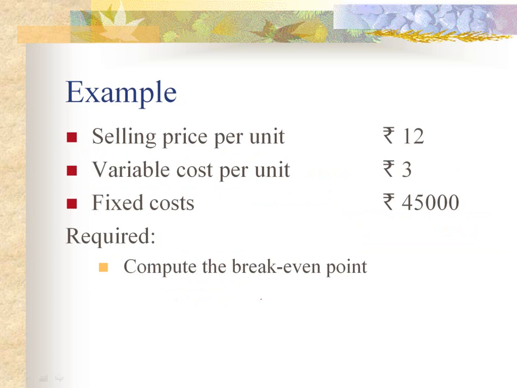This is an example. Let us suppose selling price is rupees 12, variable cost is rupees 3, fixed cost is 45,000. We have to calculate break-even point. In case we have to calculate break-even point in units, the formula is fixed cost divided by contribution per unit.